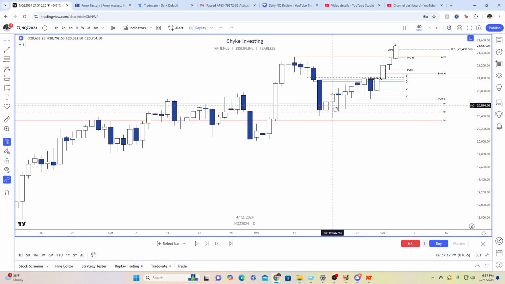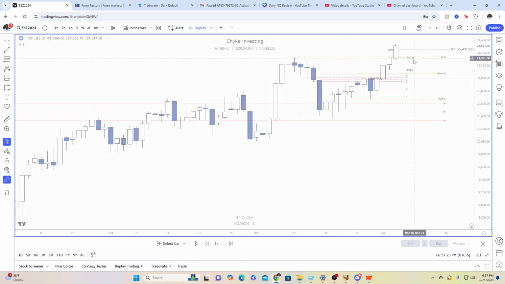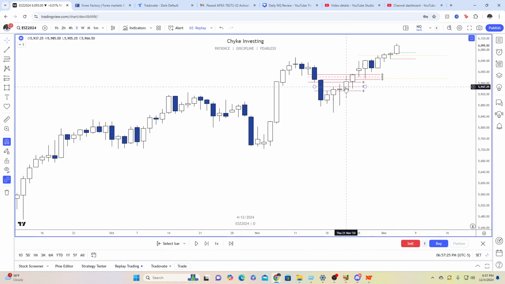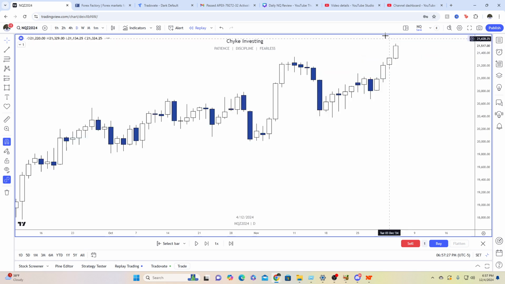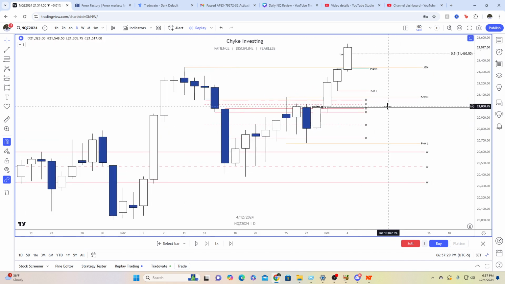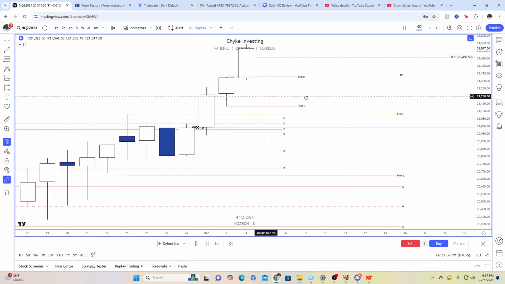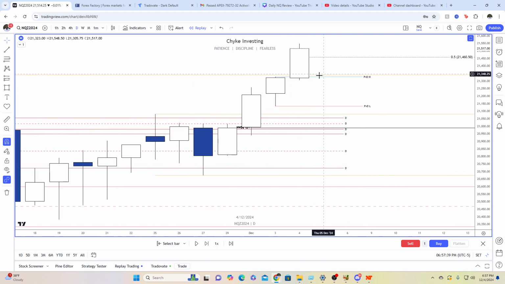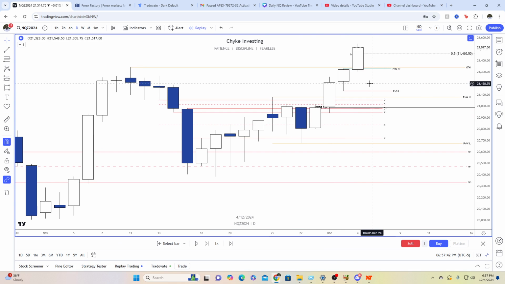Look how we reacted off of this weekly SIBI, by the way, as well, and this daily SIBI. We've basically run through it, and you could have easily known that was going to happen too, because ES did that a while ago, and so NQ has been catching up, playing sister vibes. You can see we took out the all-time high pretty early today, actually, and the previous day high. You can see we spent a little amount of time in the previous day's range, right, and we just expanded higher. Now I'll go over how you could have anticipated